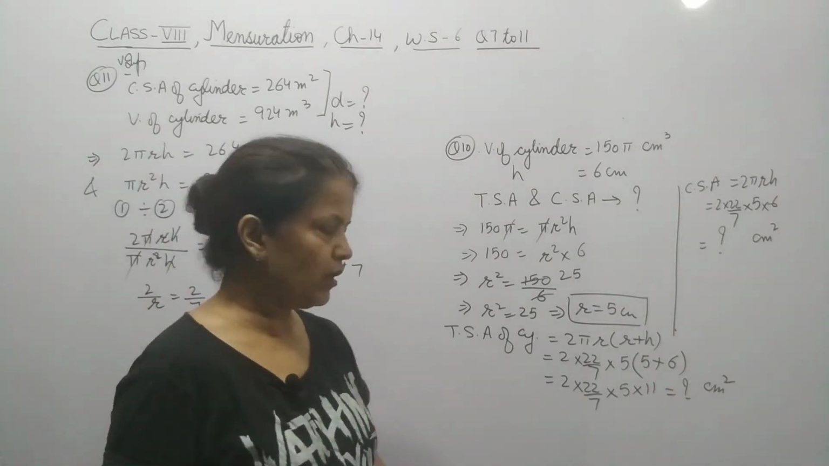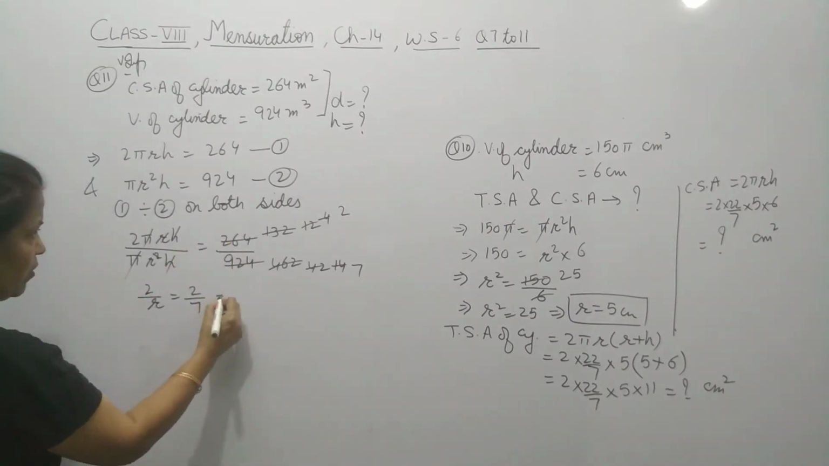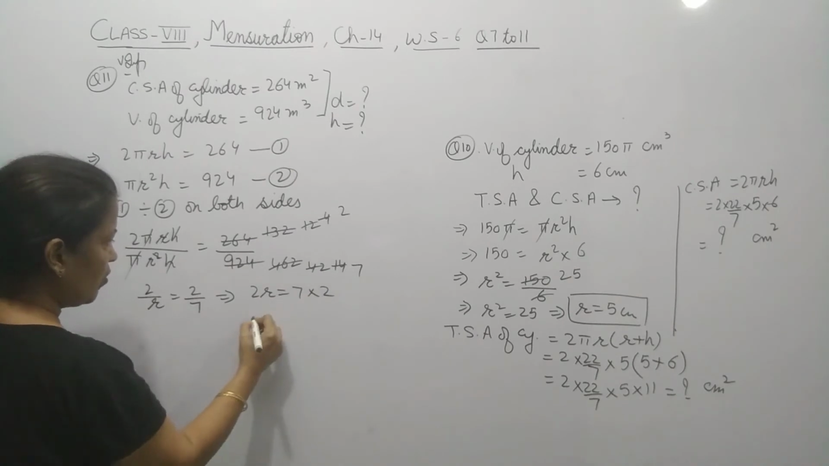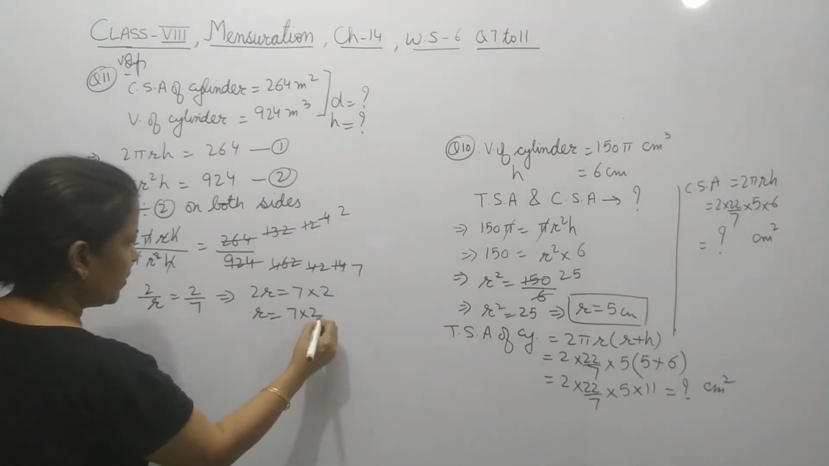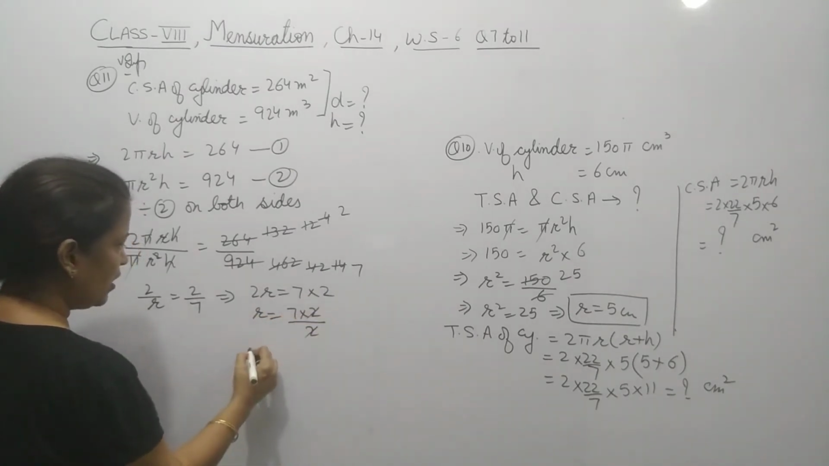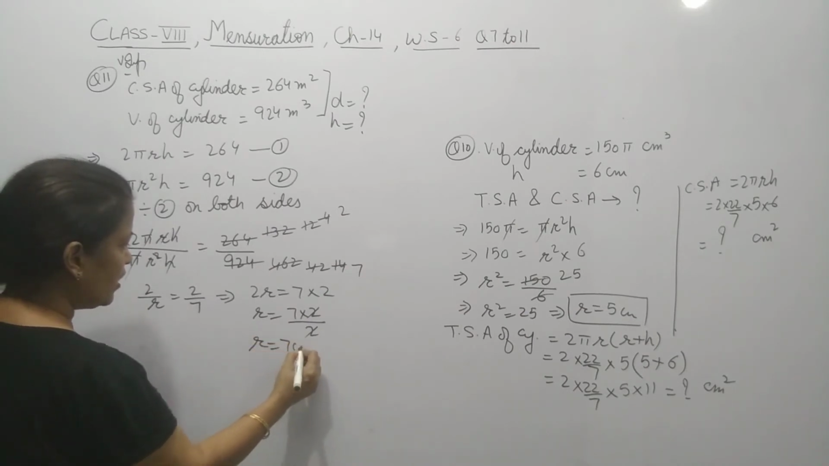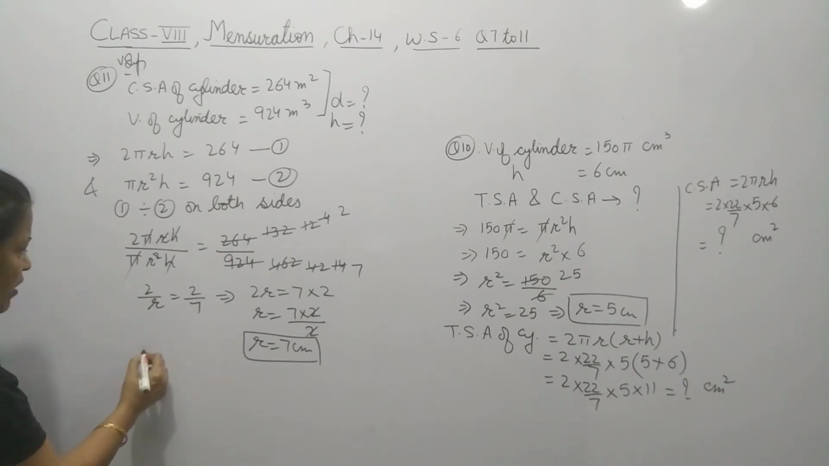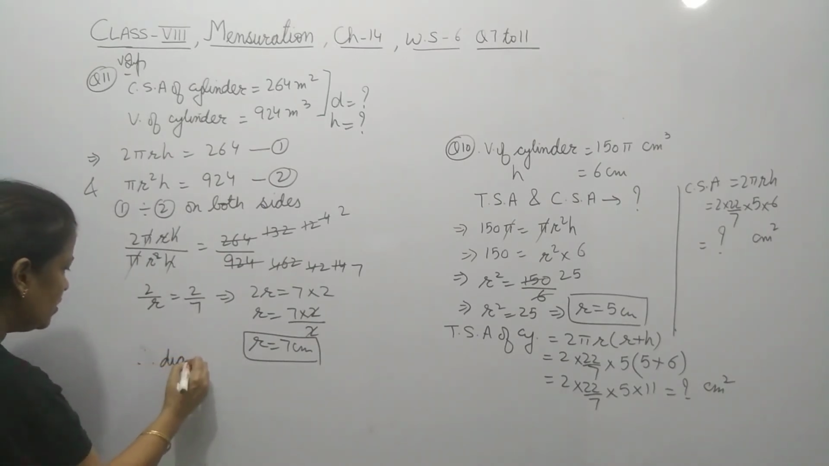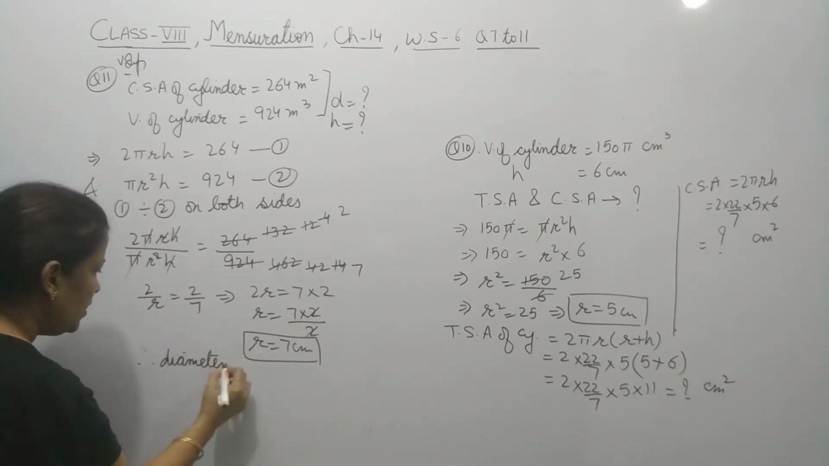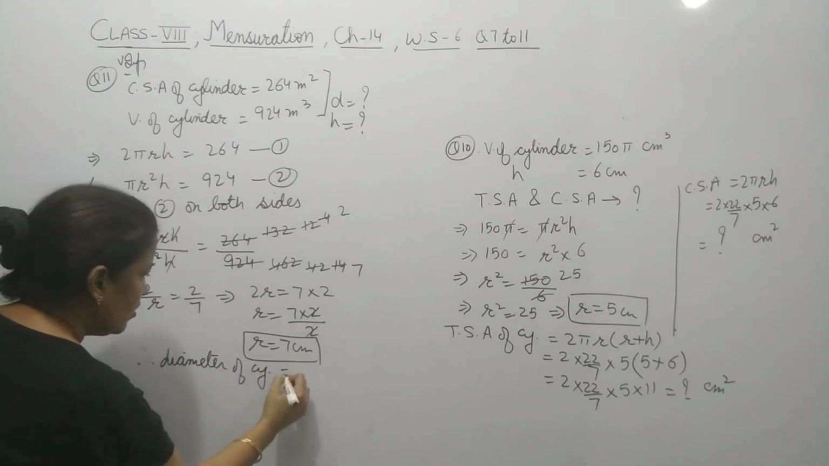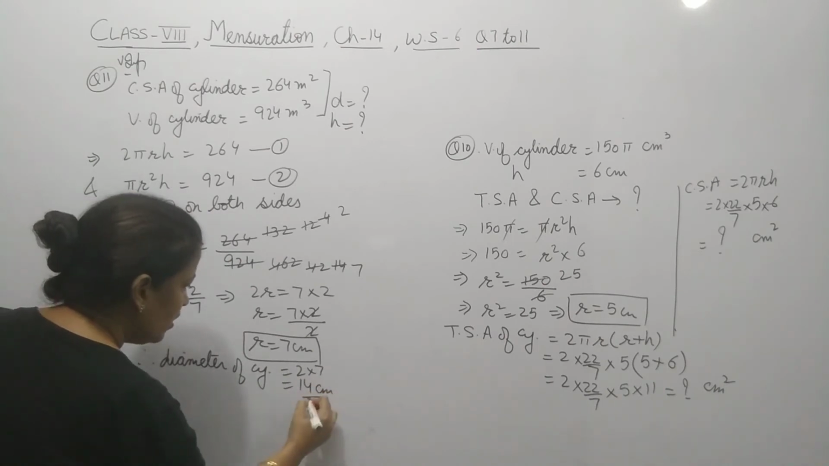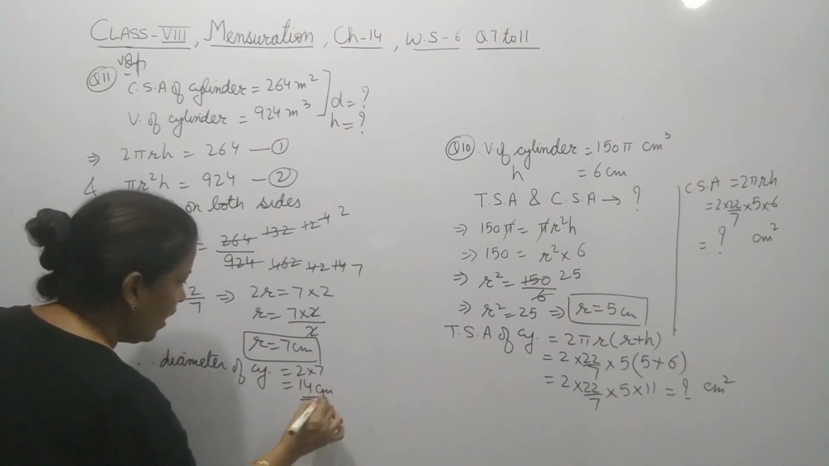We will get this and now solve it. From here 2R equals 7 into 2. So R will be 7 multiplied by 2 upon 2. Cancel it. You will get R as 7 centimeter. You have got R, therefore diameter of cylinder will be 2 into 7, that is 14 centimeter. So this is one of the answers.